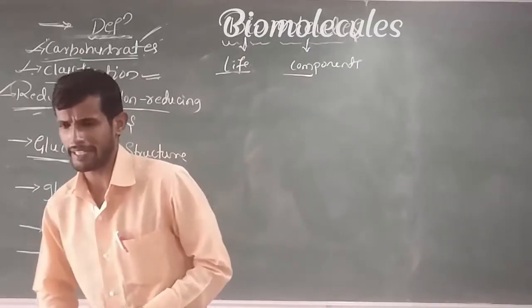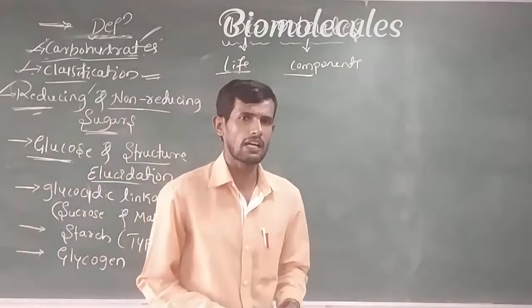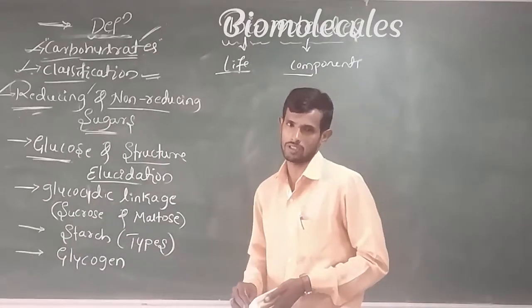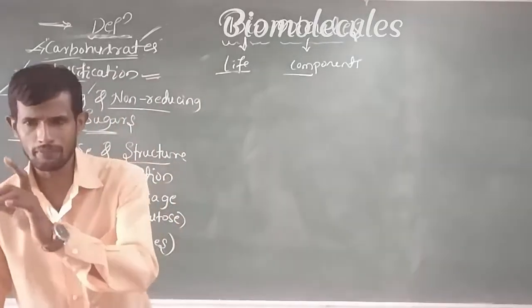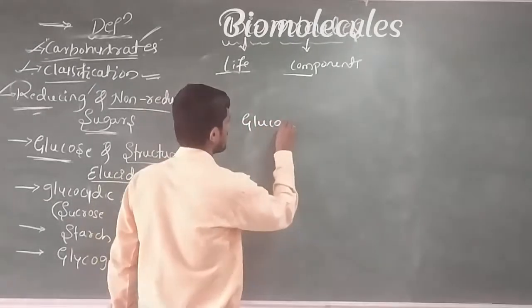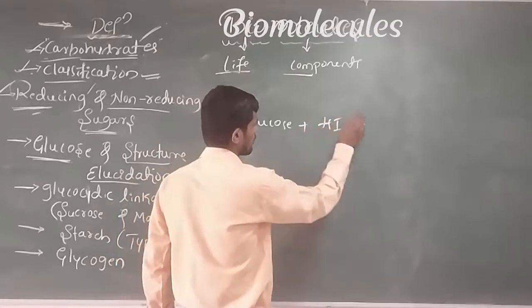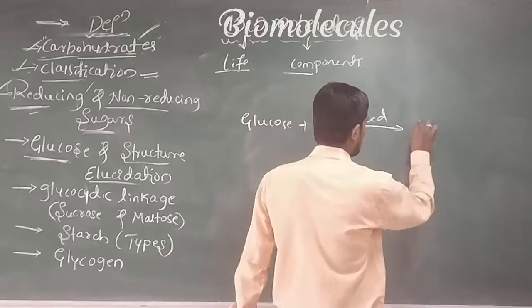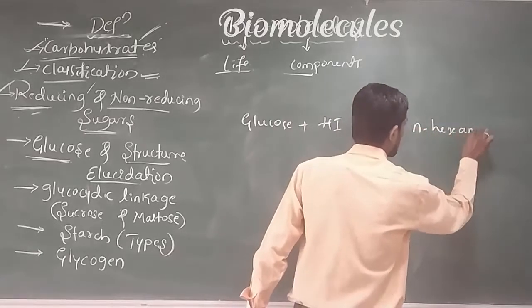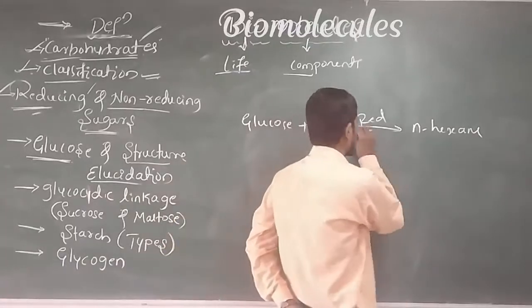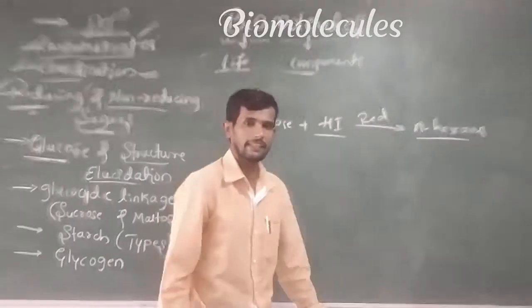The first point is, what is the molecular formula of glucose? The glucose molecular formula is C6H12O6. And in one reaction, glucose reacts with hydroiodic acid in presence of red phosphorus, and it gives n-hexane.